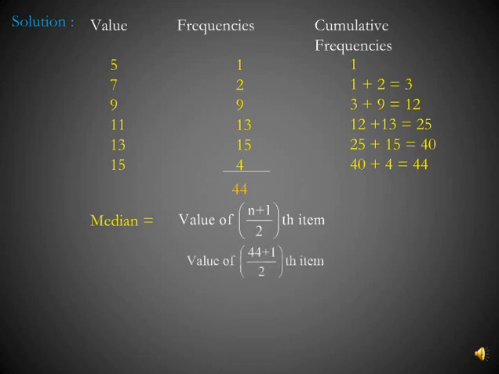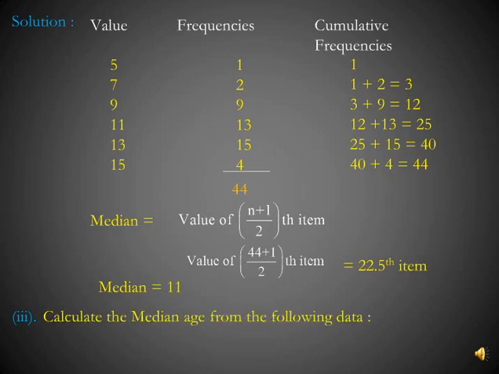So median here is equal to the value of (n plus 1) by 2th item, that is the value of (44 plus 1) by 2th item, that means the value of the 22.5th item. The cumulative frequencies column shows that all items from 12 onwards up to 25 have a value of 11. So here median is equal to 11.